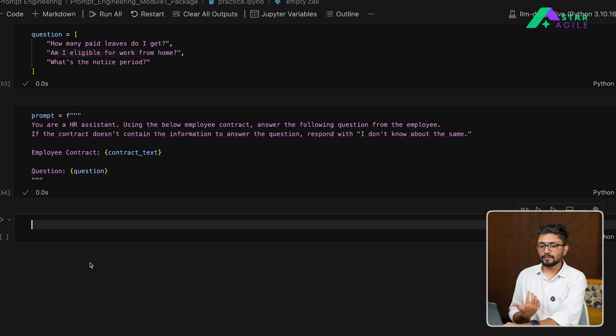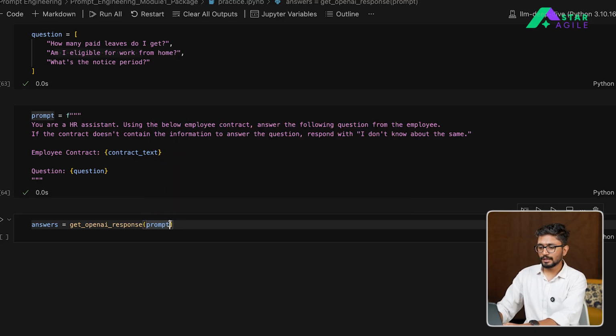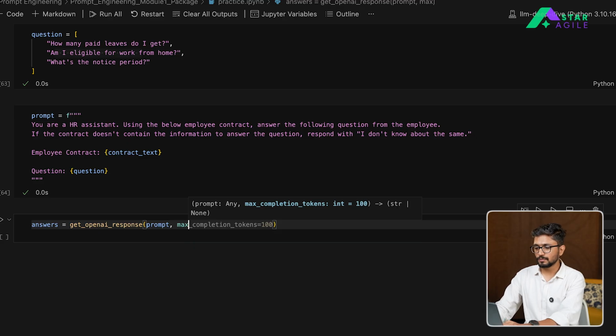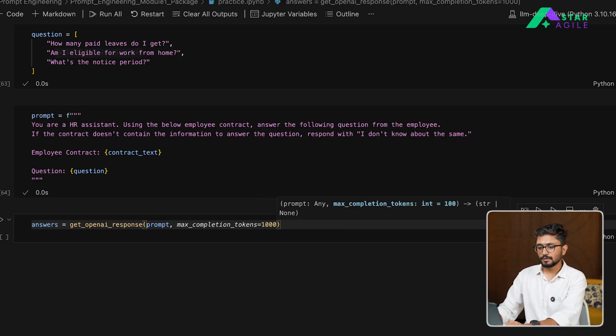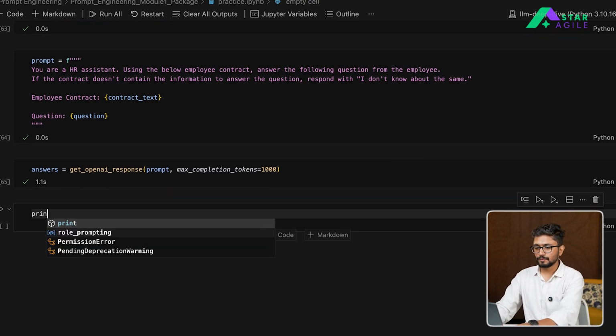Then simply what we have to do is call the model to get the response back and see what the output looks like. So let's see the answers as get OpenAI response to the prompt that we have defined above. And remember, here we are going to set the max completion tokens to a little bit high. Let's keep it to 1000, for example. Let's get the answers from the model and print it.